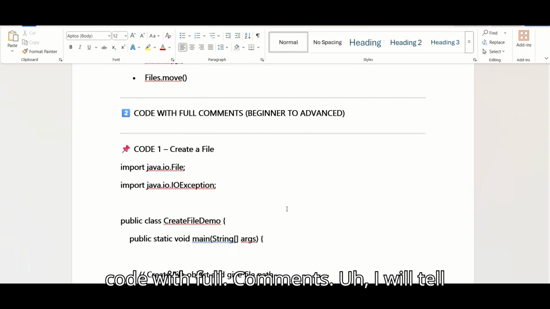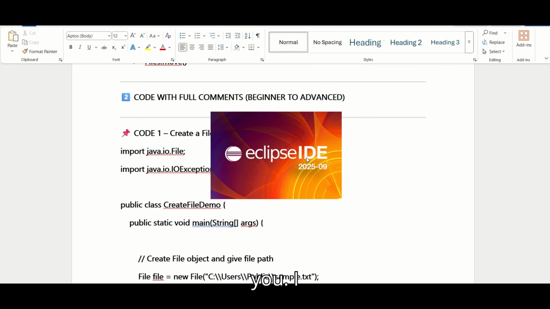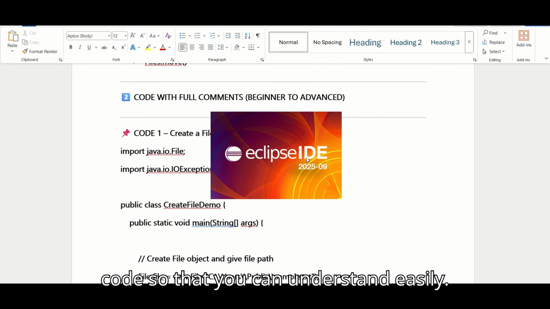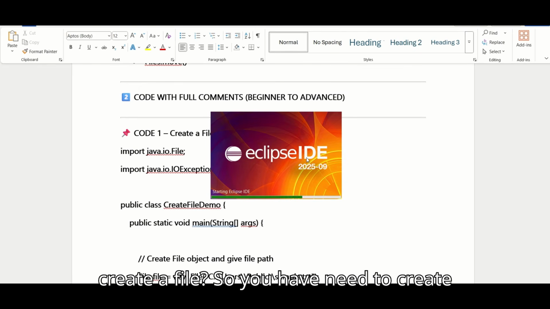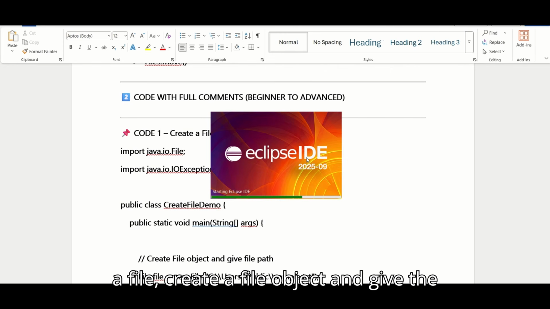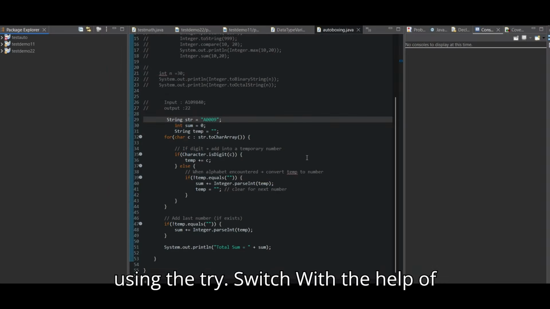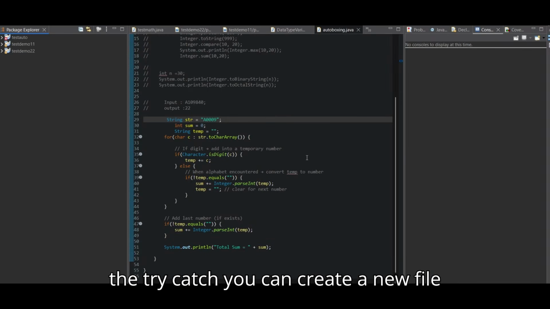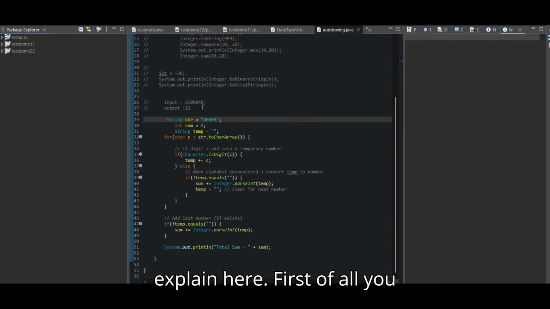Code with full comments. I will tell you each and every line of the code so that you can understand easily. So the question is: create a file. How can you create a file? You need to create a File object and give the file path, File file equal to new File. Then using try catch, you can create a new file and then check. I will explain here.